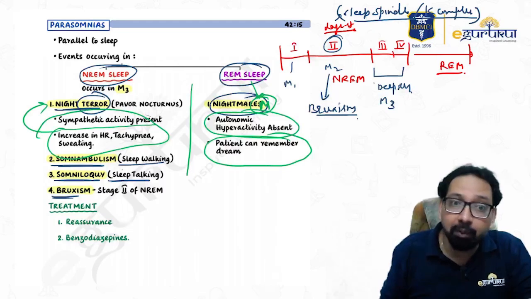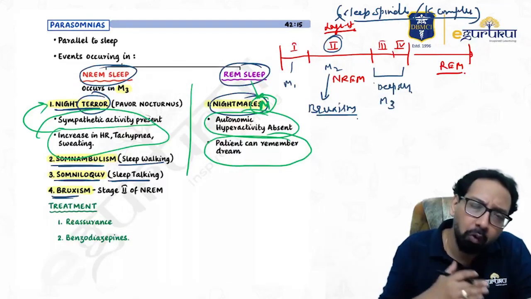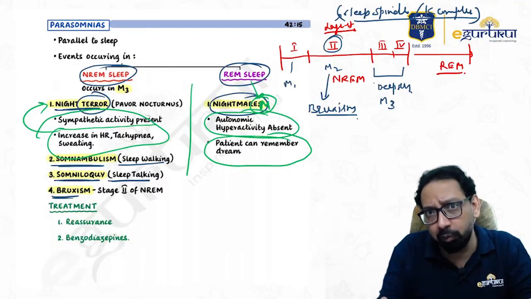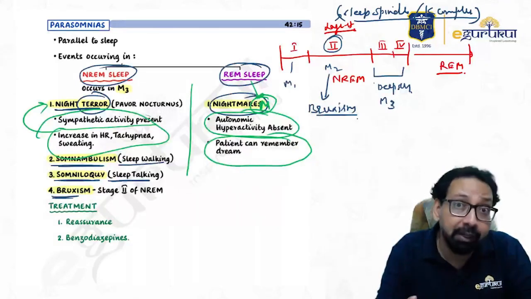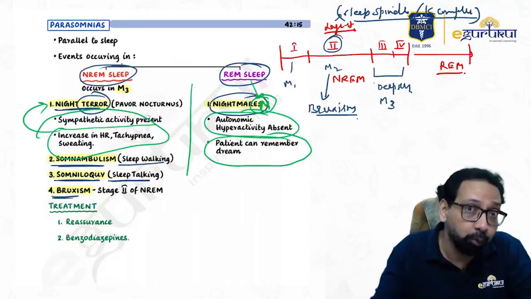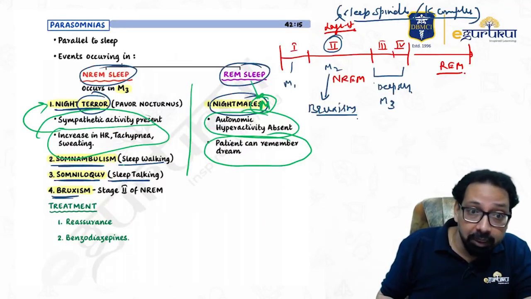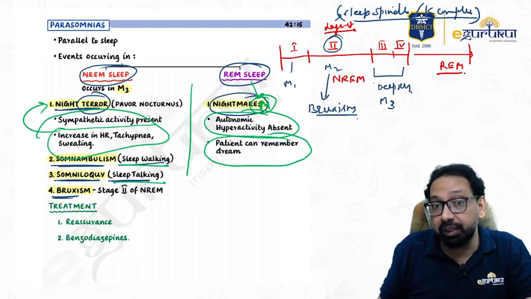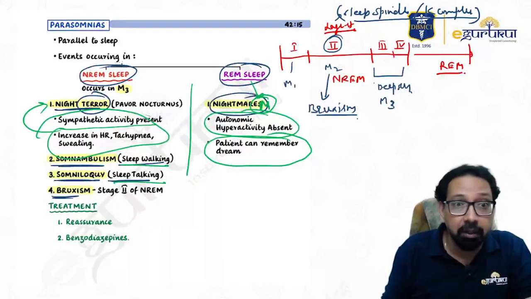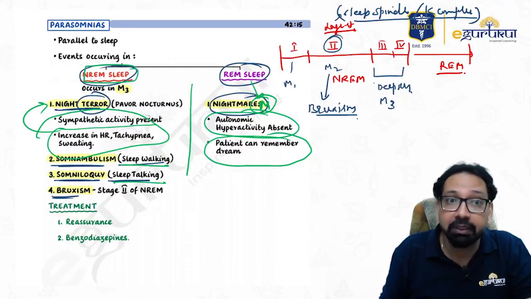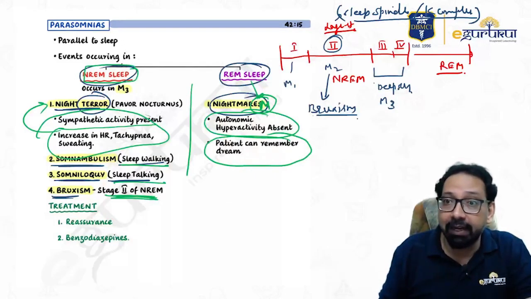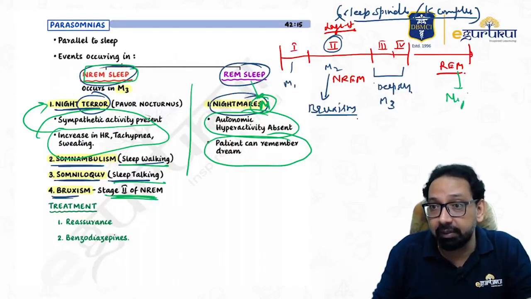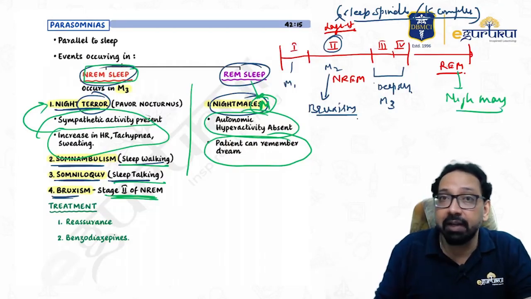Okay, somnambulism, sleepwalking. The patient walks in sleep. You must have seen it in many movies. In this, we say, don't wake up these patients, otherwise sometimes these patients harm you. So, sleepwalking, sleep talking, talking during sleep, these are parasomnias of NREM M3. While bruxism is stage 2 NREM. While nightmares are in REM sleep.